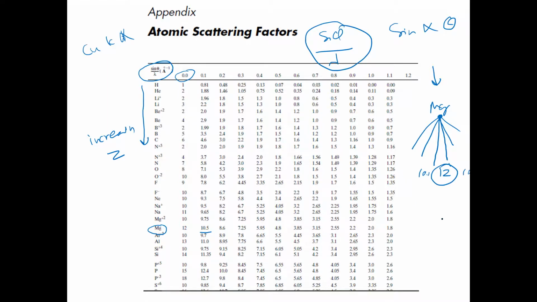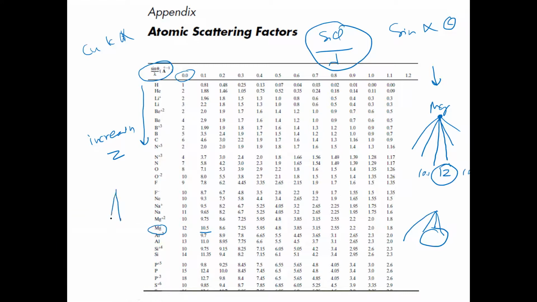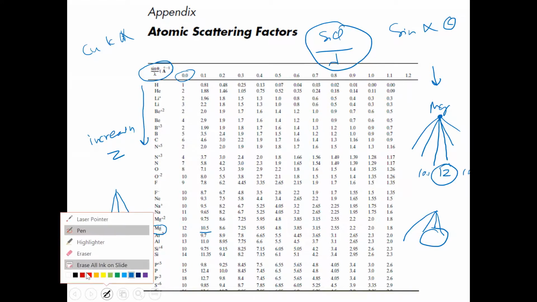Please note that it is conical. It is not like this angle is conical. You understand? Let me draw another cone. It's like your birthday cap. This is because X-rays will be diffracting in a cone in three dimensions.